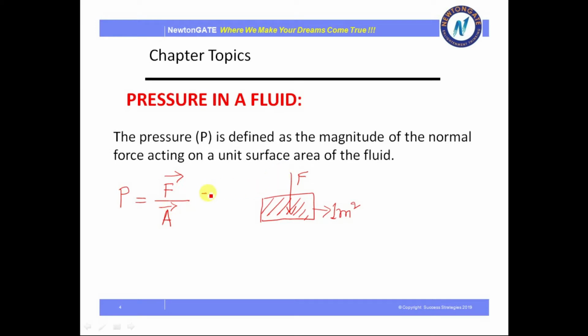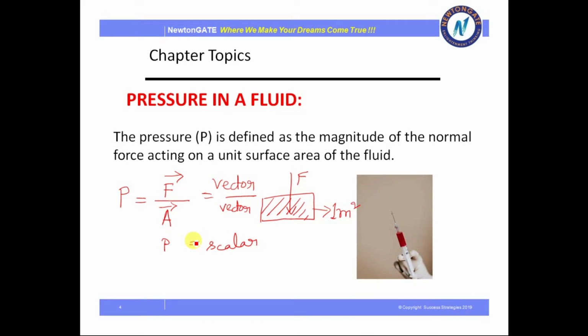So we can say vector divided by vector gives a scalar quantity. So pressure is a scalar quantity. It does have a magnitude, but it does not have a direction.